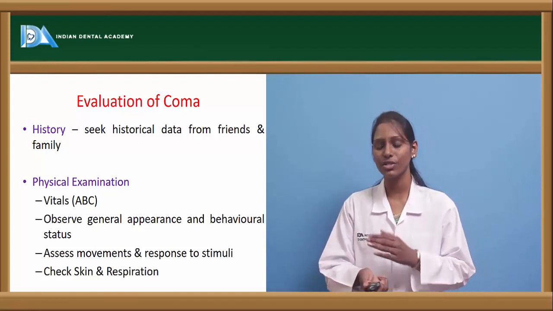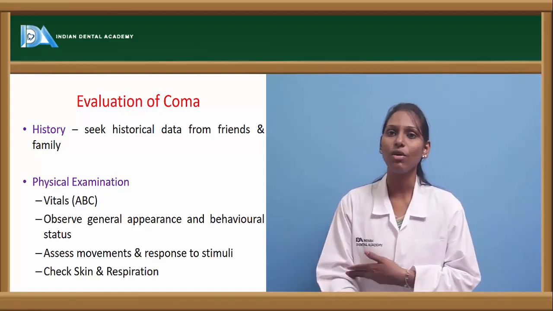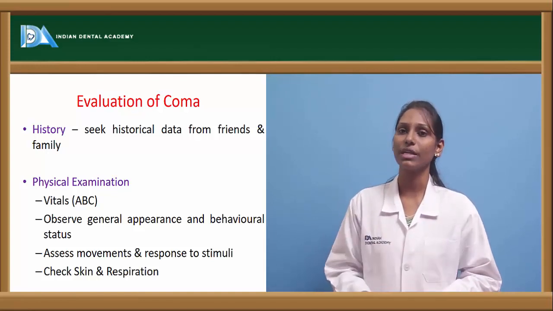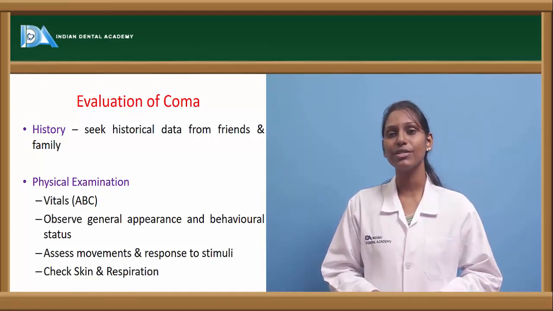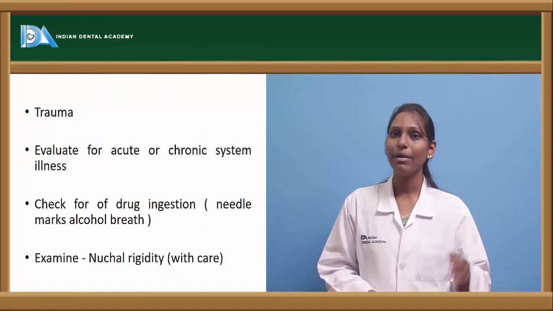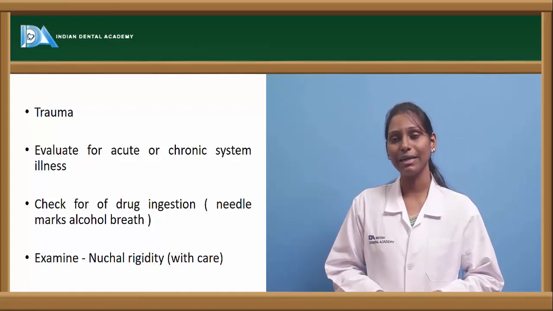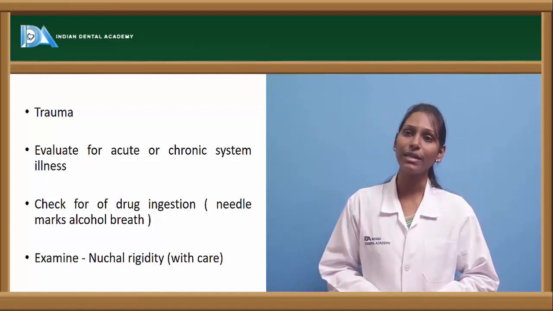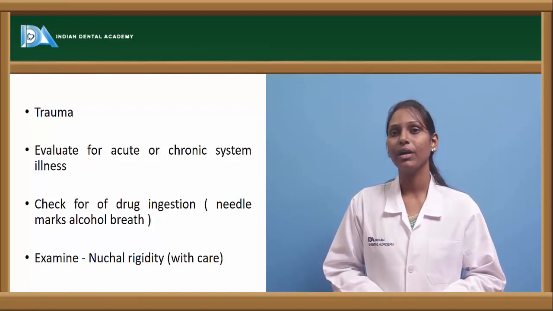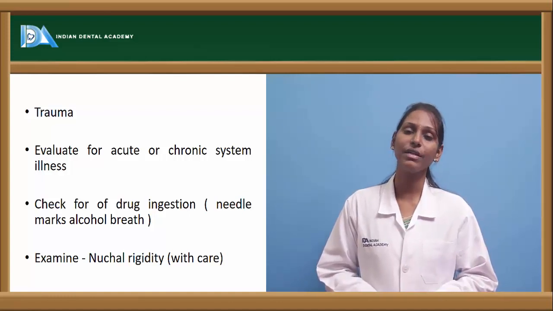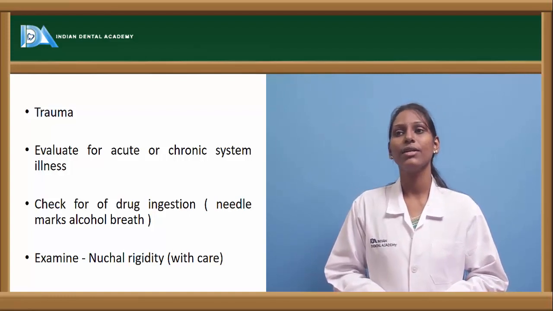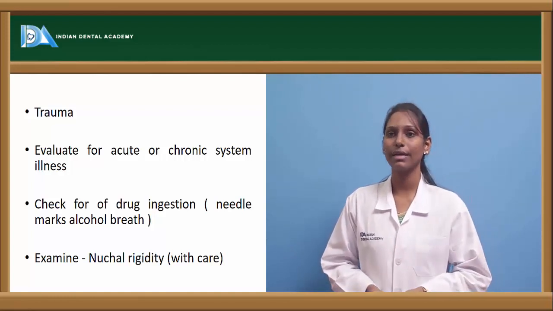Why skin? Because we check for any tracks of drug abuse, any injections of drugs, and also check for respiration. Comatose patients usually have varied types of respirations. Check for trauma, especially head injuries if there are any. Evaluate acute and chronic systemic illnesses, if the patient is having severe hormonal disturbances or any severe diseases such as adrenal insufficiency, hyperglycemic crisis. Evaluate for those chronic systemic illnesses.